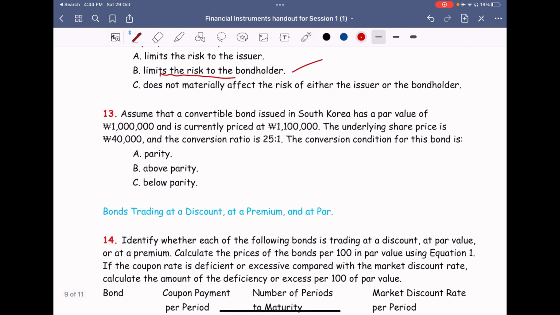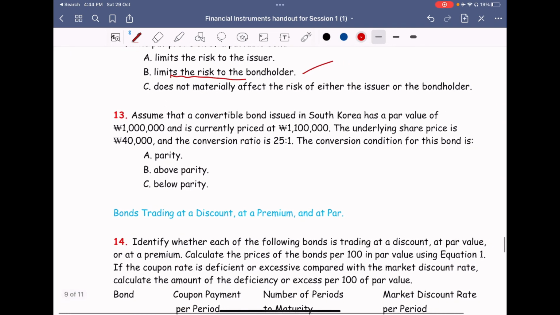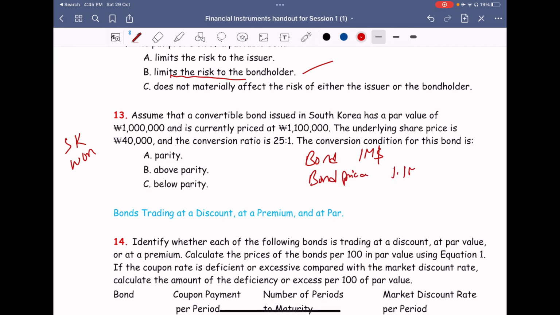Assume that the convertible bond has a par value of South Korean won. Okay, and currently the price rate is 101. So the bond value, the amount you have paid, is 1 million, and now the bond market price is 1.1 million.